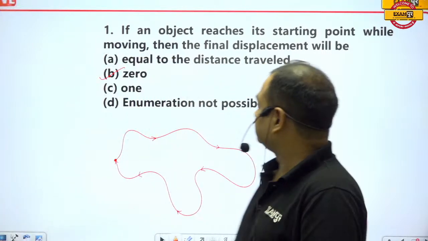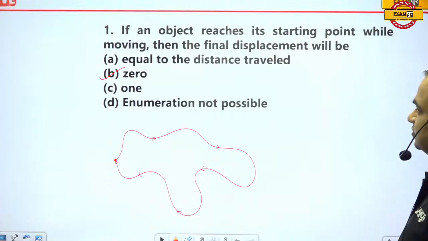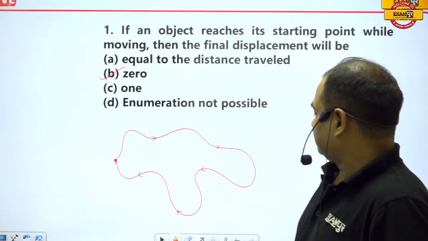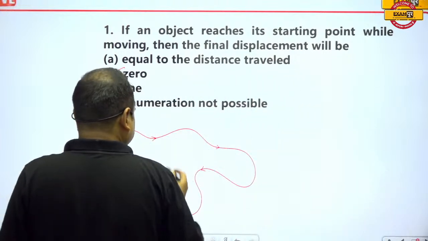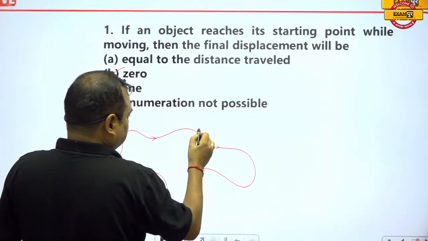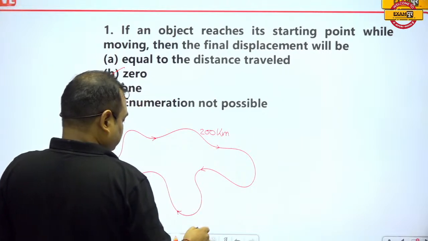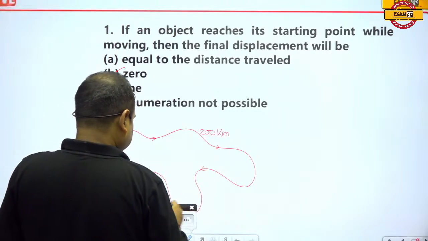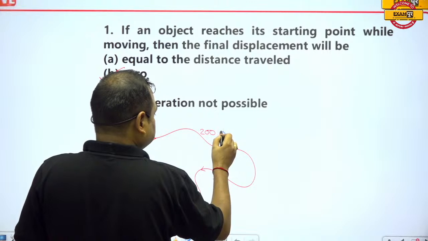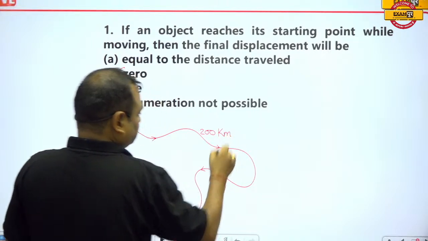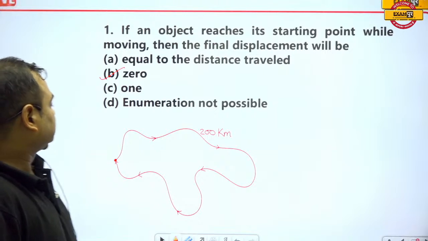So guys, this is the correct answer, B is the correct answer here. And suppose the length of this path is 200 kilometers. Then obviously we will say that this is the distance actually. This is 200 kilometers.